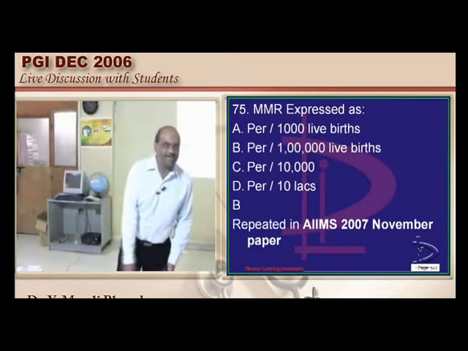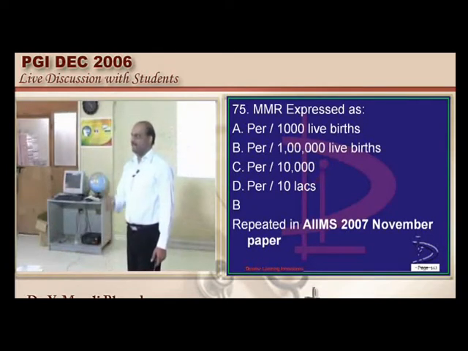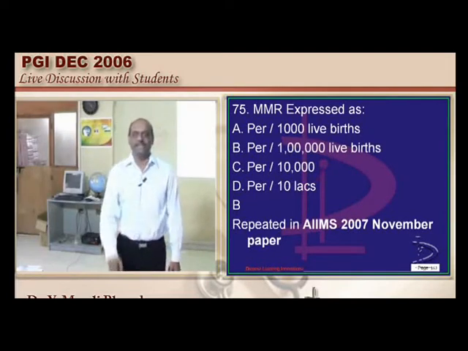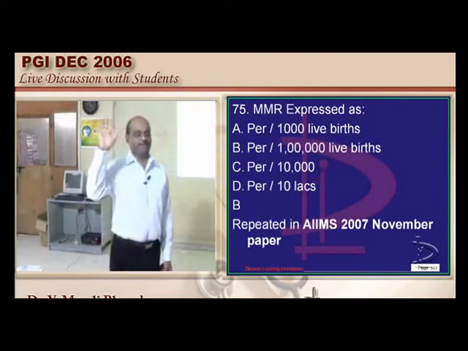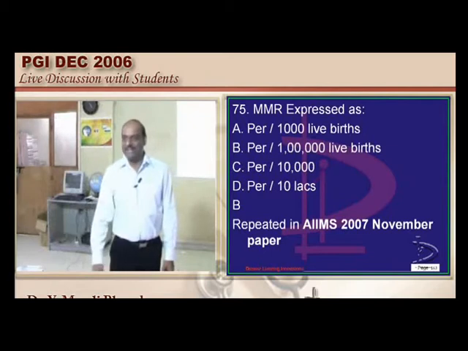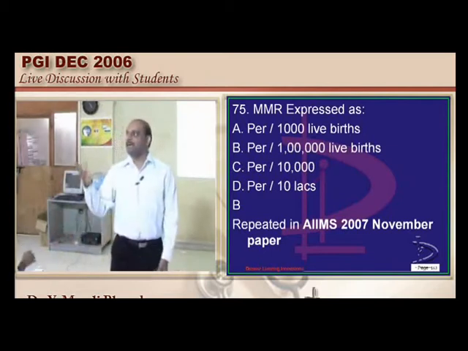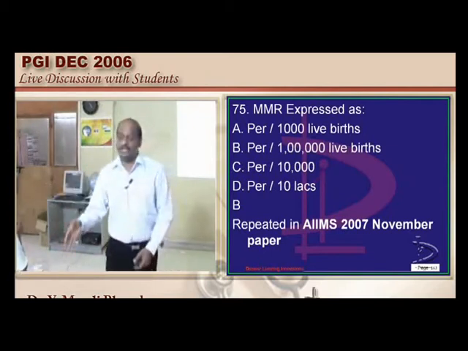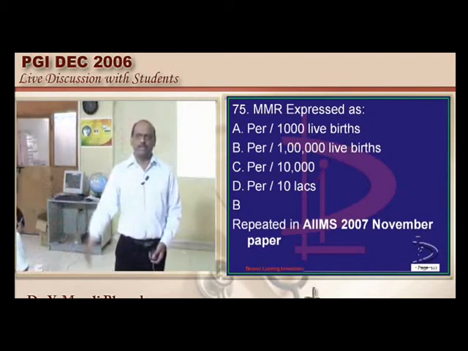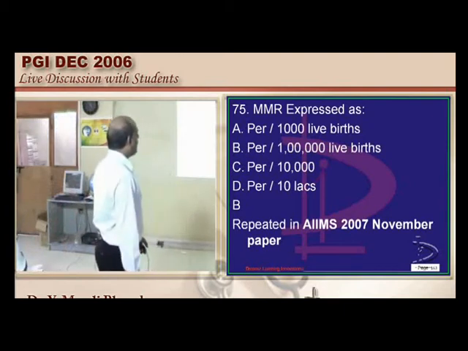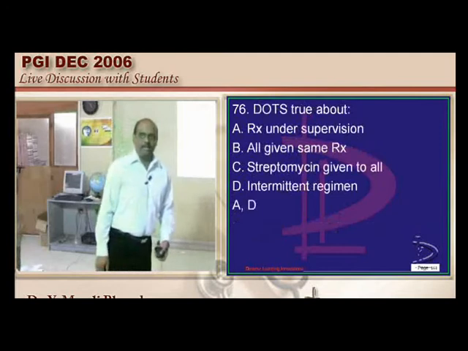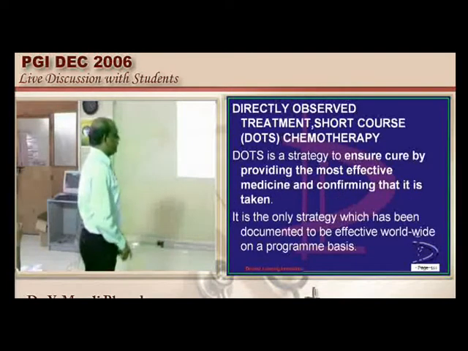That is the reason the government said students should know certain minimum things to the maximum extent without any doubt. So that's the reason it becomes a part of the recent statistics, IMR value, etc., which you must be sure about. So it is per 1 lakh population. Then DOTS is what? Directly observed therapy under supervision.